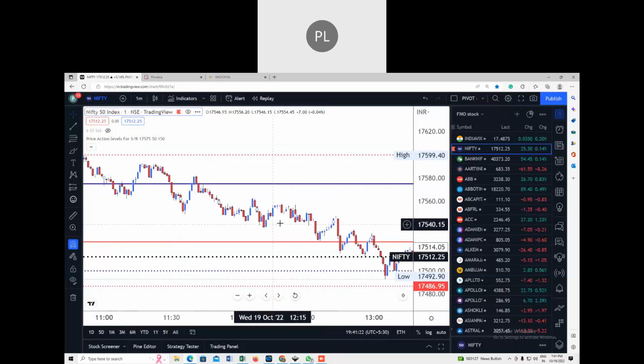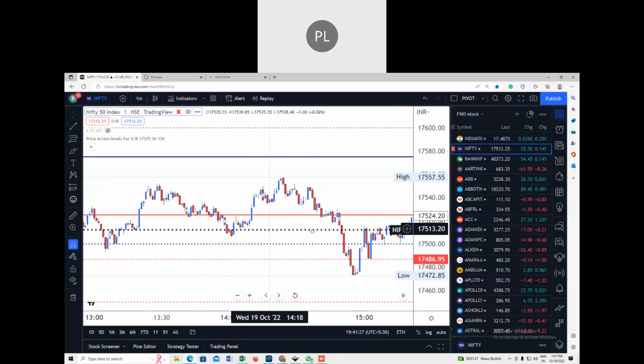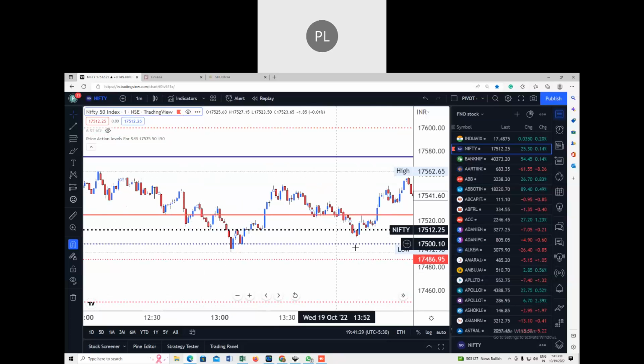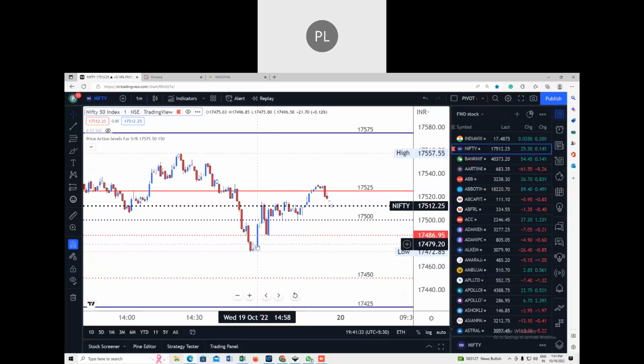After we had gone long, a stop loss would have been hit here, one stop loss, and then we would have sold again. The stop loss was not hit, and then we closed it around 17,512.95, giving us a very small point profit, approximately 12.05 rupees profit, and one stop loss.